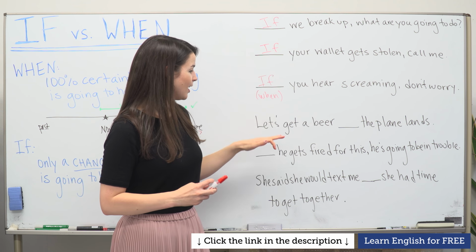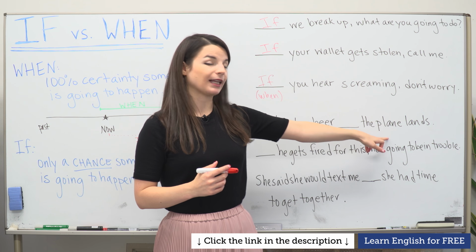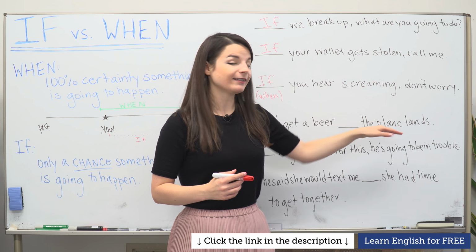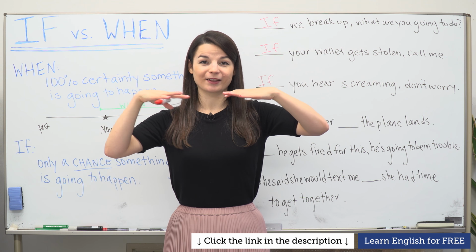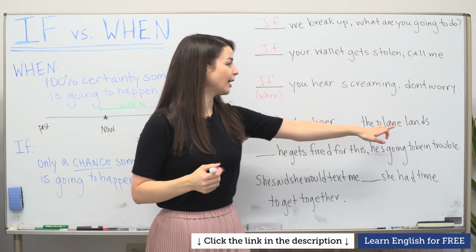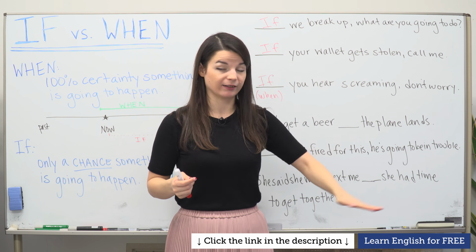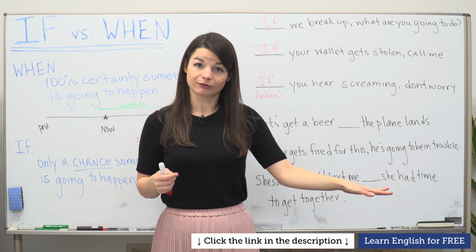Let's look at another one. Let's get a beer, blah, blah, blah, the plane lands. So this sentence, the nuance here is the speaker is on a plane, riding on a plane in the air right now. Because I have the verb lands. Lands means to touch the land, to stop flying.